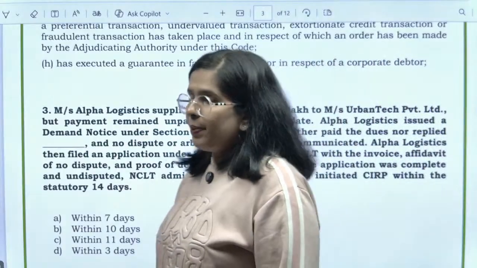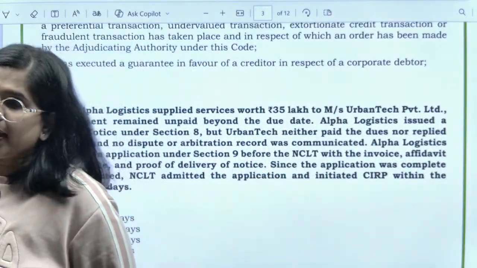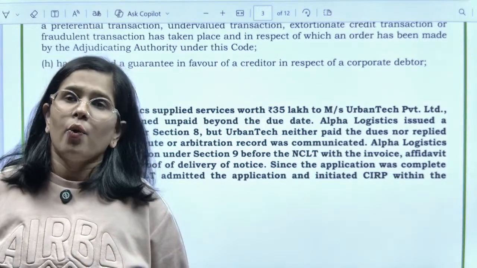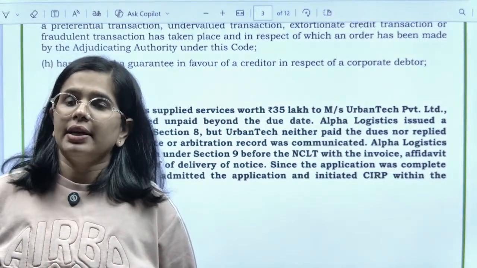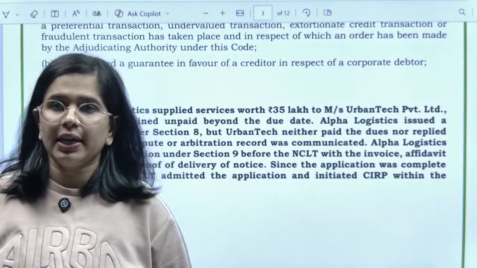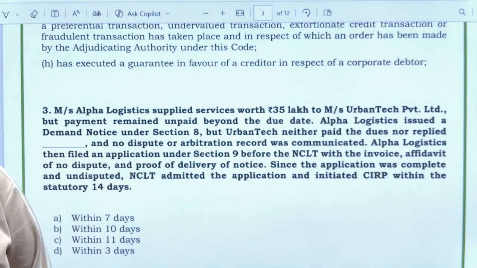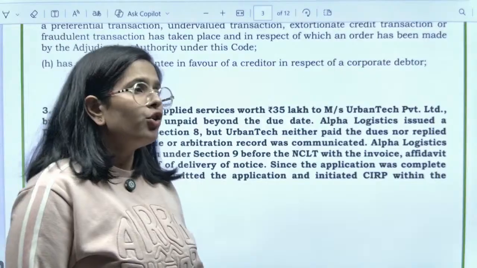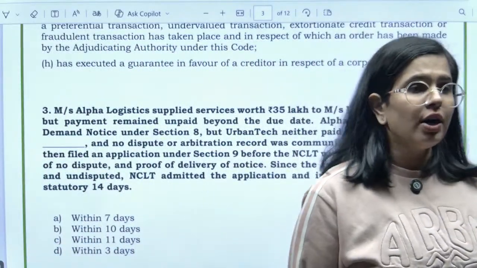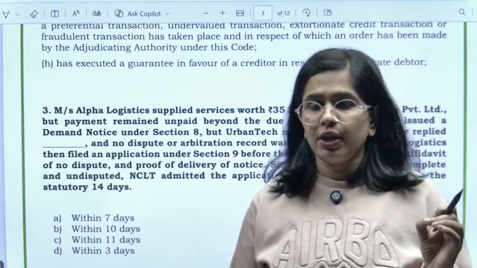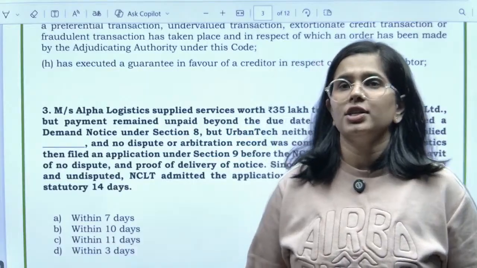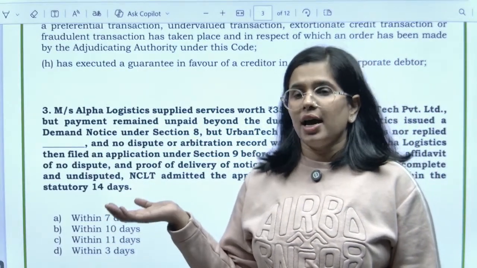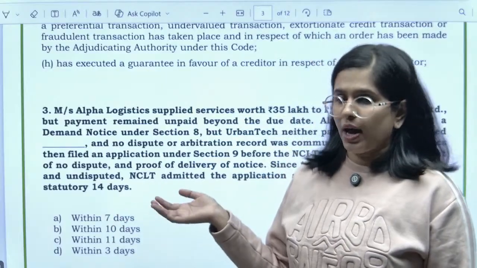So if a particular creditor has requested the debtor to release the payment, within how many days does the debtor have to respond, okay? Within how many days you have to give the reply. If you are not providing the reply, you are not fulfilling the statutory duty, and in that case NCLT is well within its right to initiate the CIRP or the insolvency process.